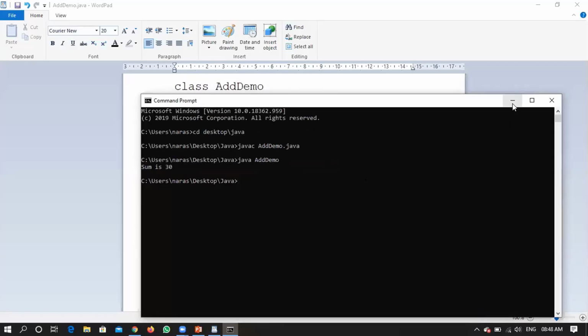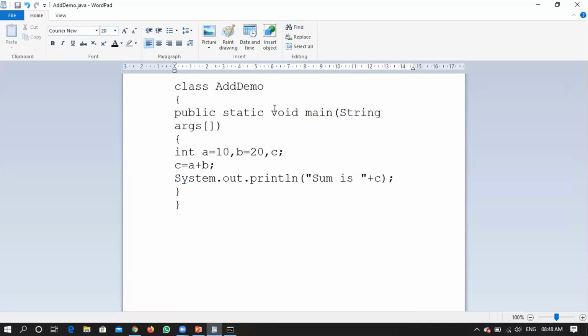I'll give you some 2 minutes, go through the program. The way I have written the program, if you have any questions, don't worry about modification. We will be modifying this program in so many different ways. I'm asking about the version I have displayed in front of you. If you have any questions on this particular version, if you are not able to understand any of the keywords or any of the formats, you can ask a question.